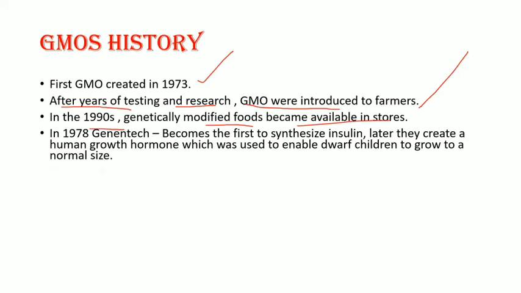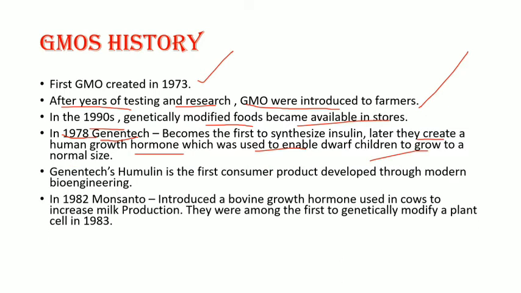In 1978, Genentech became the first to synthesize insulin, and later they created a human growth hormone which was used to enable dwarf children to grow to a normal size. The insulin Humulin is the first consumer product developed through modern bioengineering.